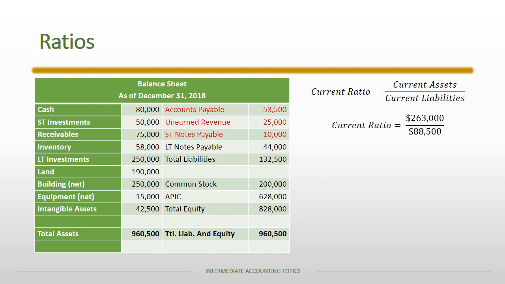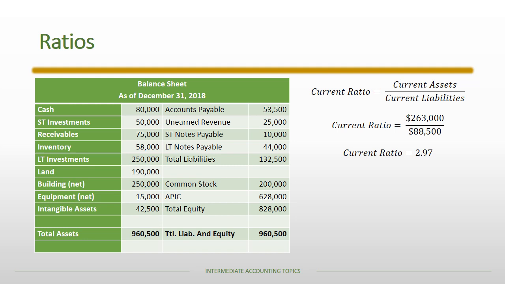In the denominator, we can see that there are three current liabilities: accounts payable, unearned revenue, and short-term notes payable. We add them up and we get a denominator of $88,500, which means that the current ratio is 2.97. As far as whether that's a good ratio or bad ratio, it's really hard to say.